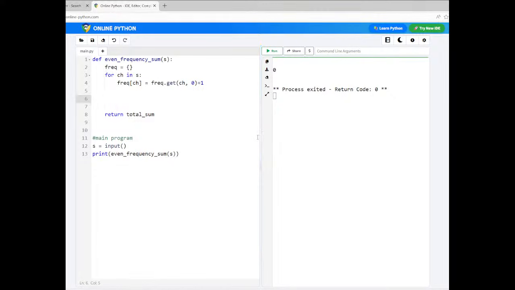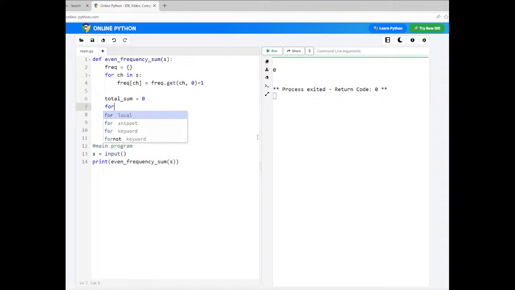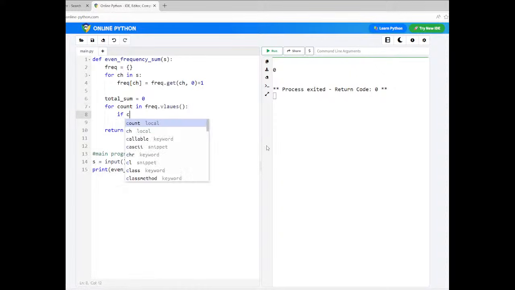You define a variable called total sum and initialize it to 0. Now you run the loop here, using a for loop, for counter in frequency dot values, and all the values will be returned from the dictionary. Then you check whether count is even.